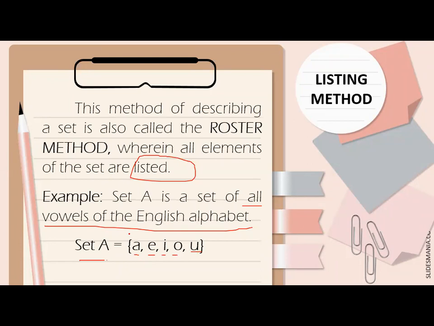And then, we used, ano kasing tawag sa ating mga symbol na to? Braces. Very good. And then, elements are separated by what? Comma. Very good. So, yan ang tinatawag nating listing method or what we called roster method.